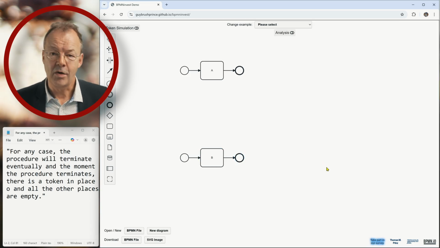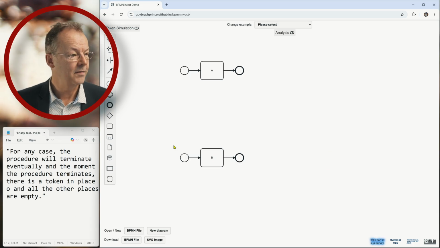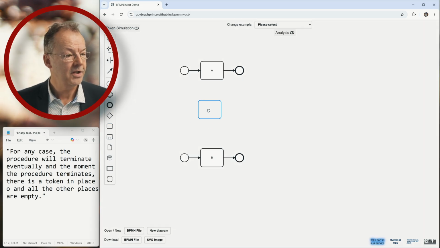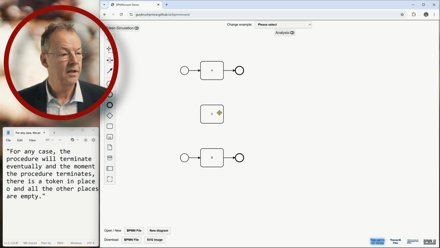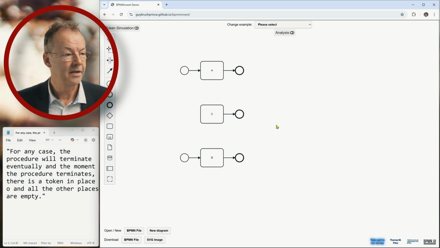And in BPMN, we can also have what is called implicit start events. So we can just have a task here called C, and then this can have its own end event.